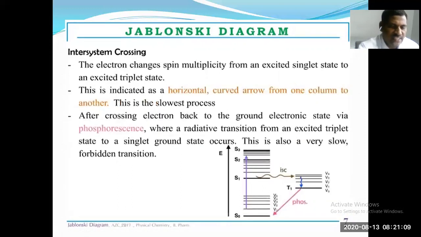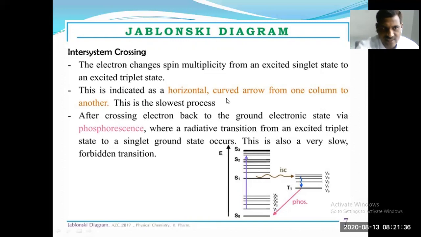Whereas in intersystem crossing, we can simply say that if the transformation from higher energy state to lower energy state occurs with a change in spin multiplicity, that means S1 to T1, it is called intersystem crossing.